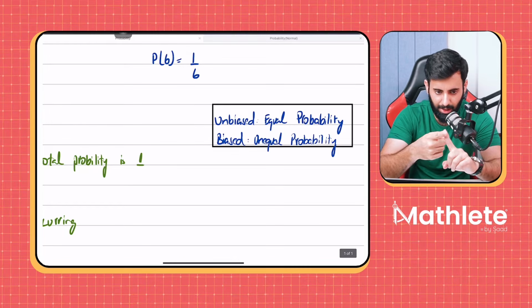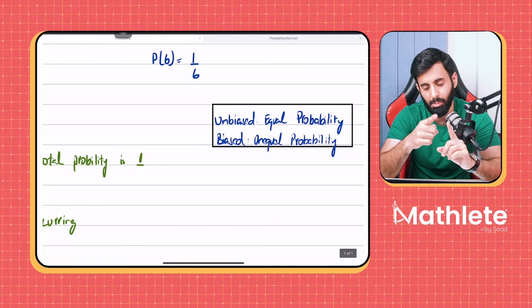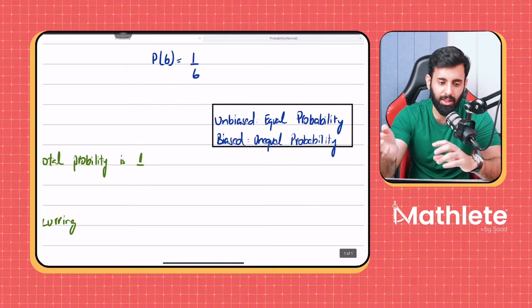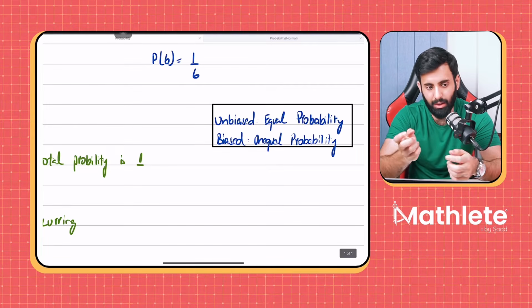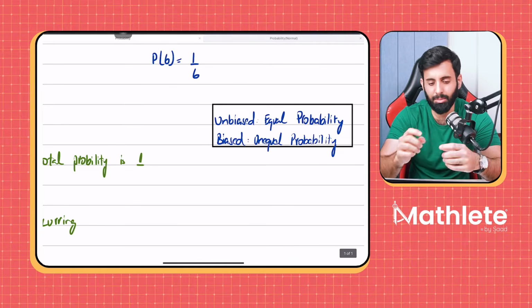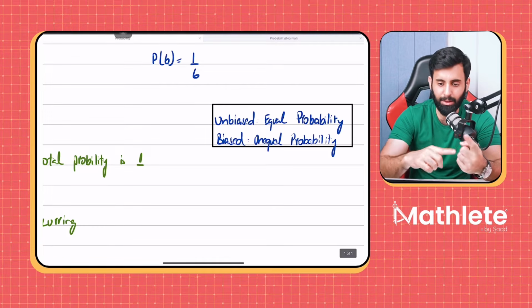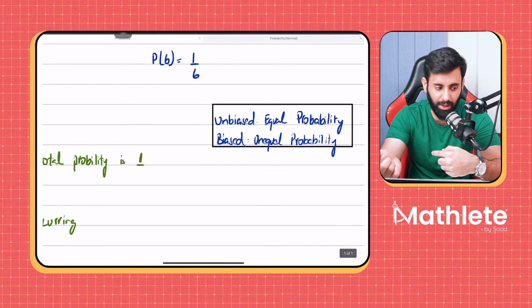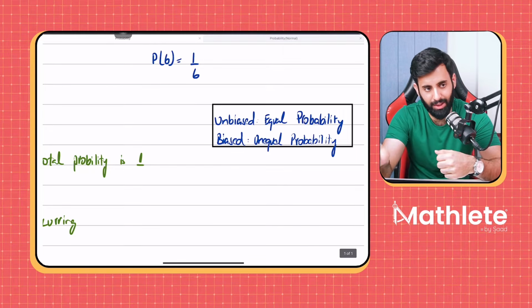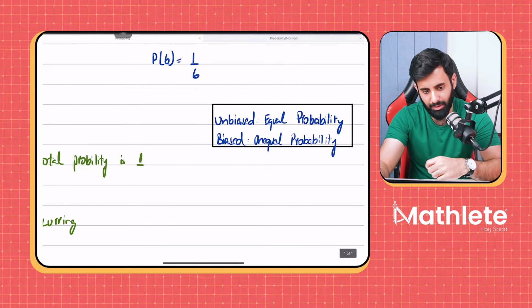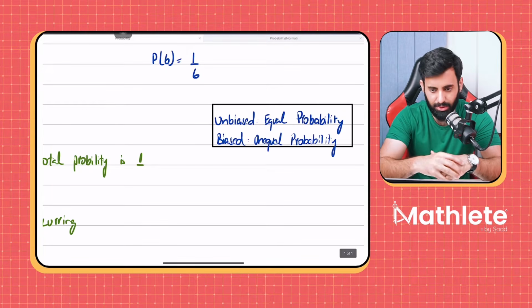So look for words like unbiased or fair. If the question says biased, that means maybe it's favoring one side more than the other. In that case, we can't say for sure. The question will tell us. Maybe the probability of getting a heads is more than the probability of getting a tail. So the question might say that you have a biased die such that the probability of getting a heads is 0.7. So now we can find out the probability of getting a tails, which is going to be 1 minus 0.7, that's 0.3.